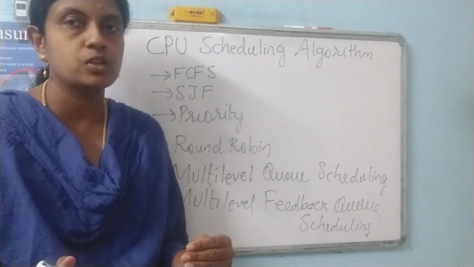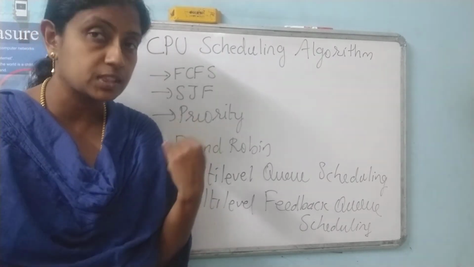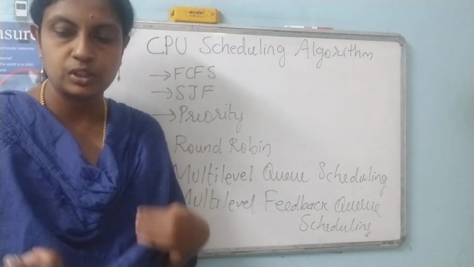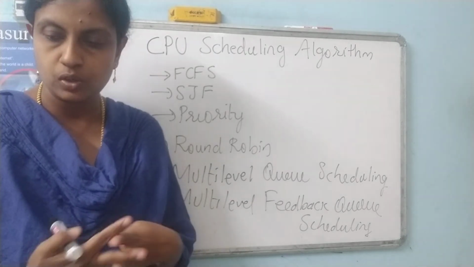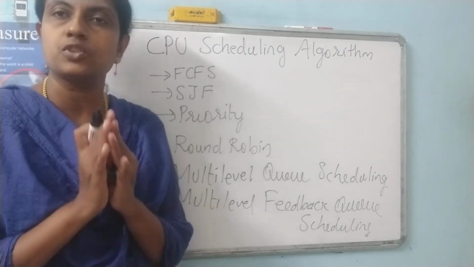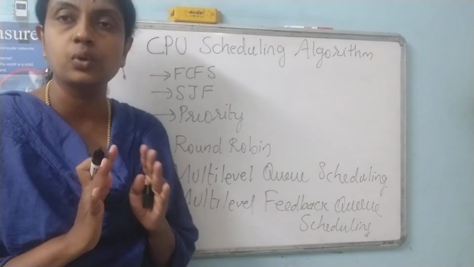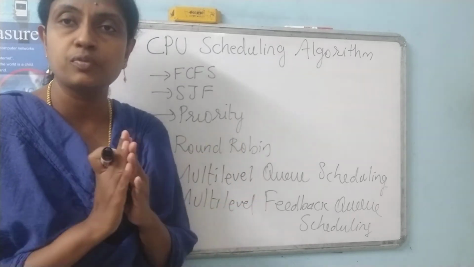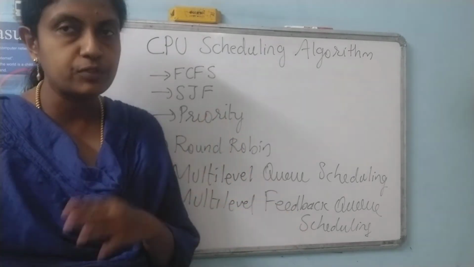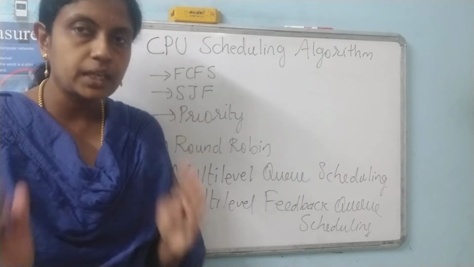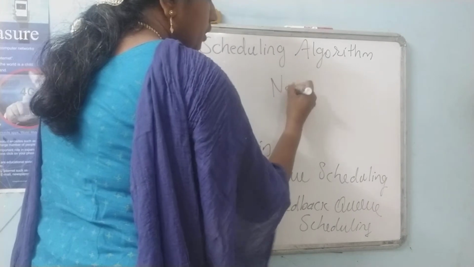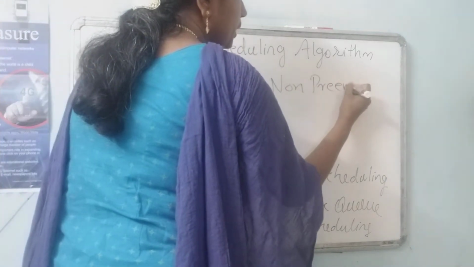Before starting with these algorithms, you should remember two concepts which we discussed in our previous topic: preemptive and non-preemptive algorithms. When it comes to non-preemptive, if the process is not going to stop in between and it will complete the task, even if any work comes in between, and does not stop until it terminates, then we call it non-preemptive. That means until it finishes the task, it keeps running.